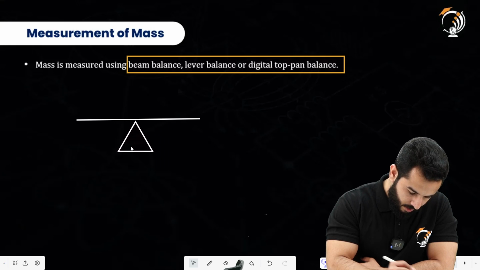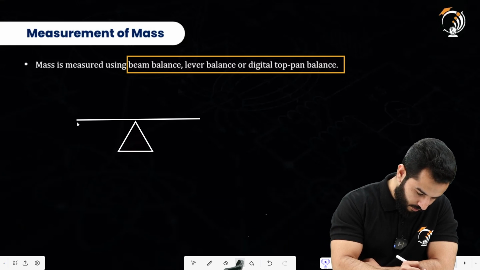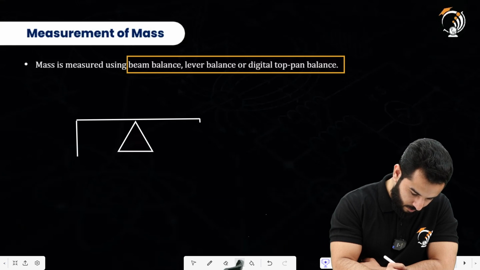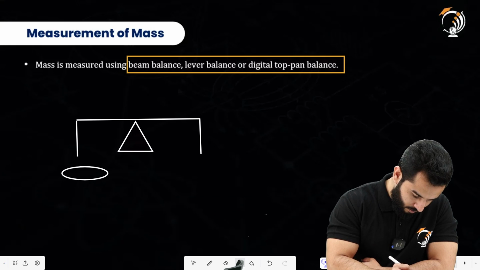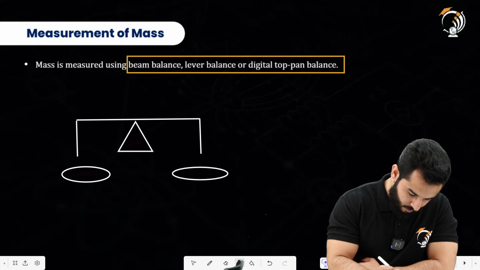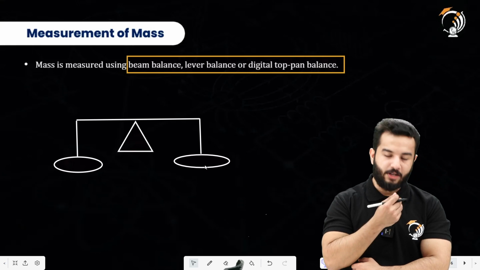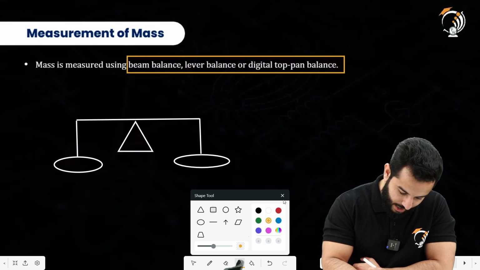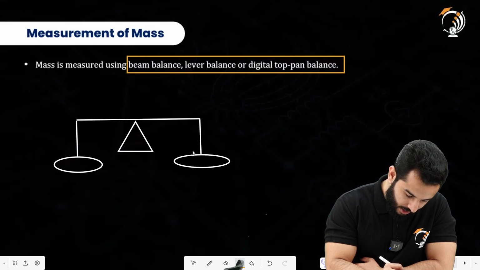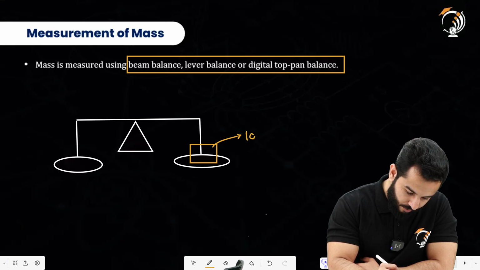So let's suppose we have got a lever, a beam balance, something like this, and on this there is a known mass kept on one of its ends, and let's suppose this mass is 10 kg.